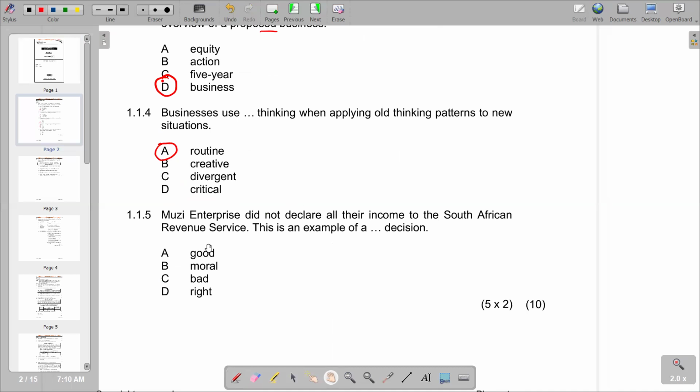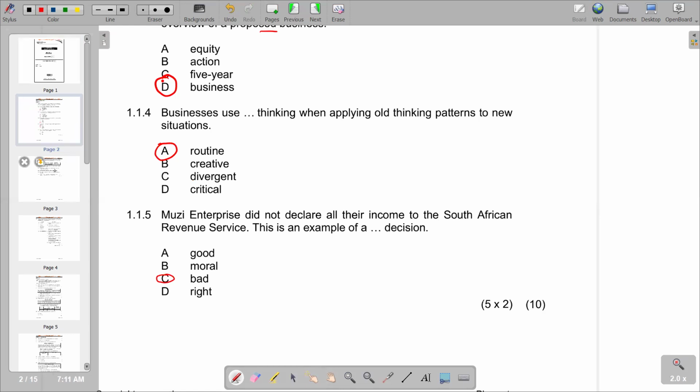Remember, there are legal implications of tax evasion. This is what Moose Enterprise is doing, avoiding tax. So basically, it's tax evasion, which is illegal and has legal consequences. So it's a bad decision. So you've got C as the correct answer.